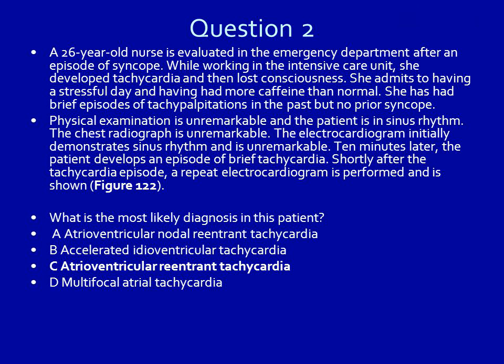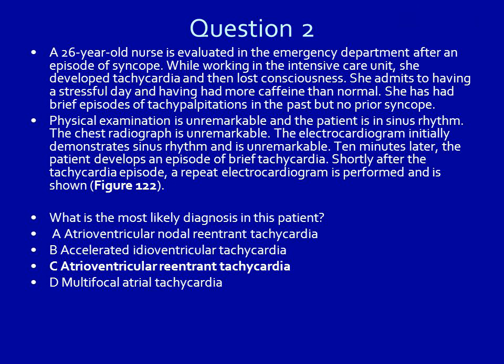Question 2. A 26-year-old nurse is evaluated in the emergency department after an episode of syncope. While working in the intensive care unit, she developed tachycardia and then lost consciousness. She admits to having a stressful day and having had more caffeine than normal. She has had remote episodes of tachypalpitations in the past but no prior syncope.